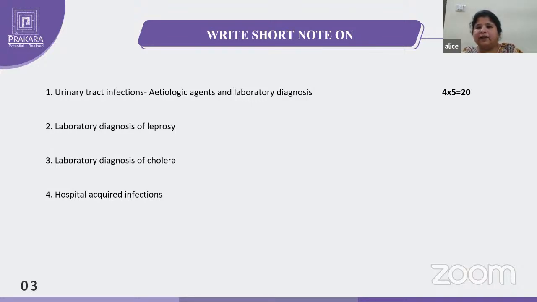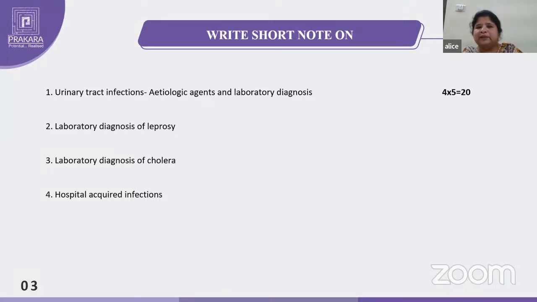Those who are on a ventilator, this Klebsiella will be more in those patients, and it may cause hospital acquired infection. Foodborne infections may also be hospital acquired, and the environment also can cause hospital acquired infections.